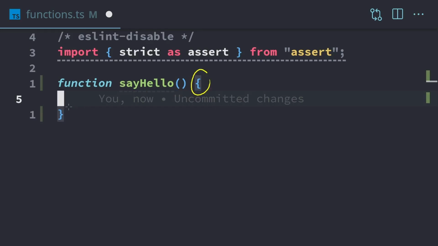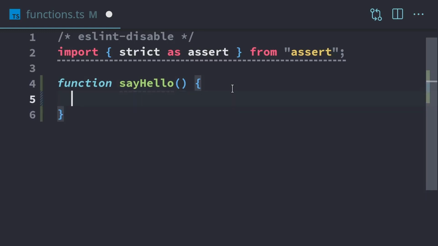Then we have these curly braces, and these curly braces indicate the beginning and end of the function. The inside of the function here is called the function body, and this part of the function with the name and the parentheses is called the function signature. And we'll see in a few videos why the signature is extra important.